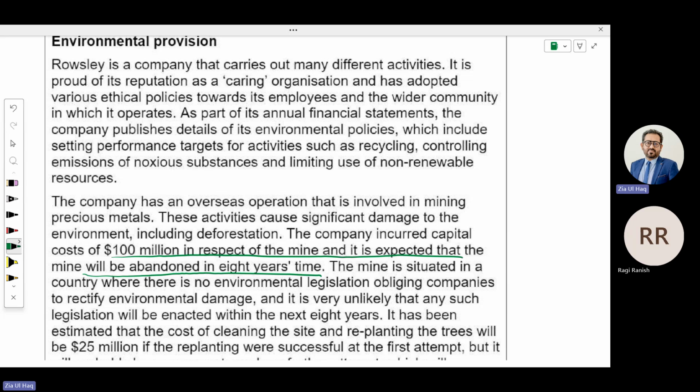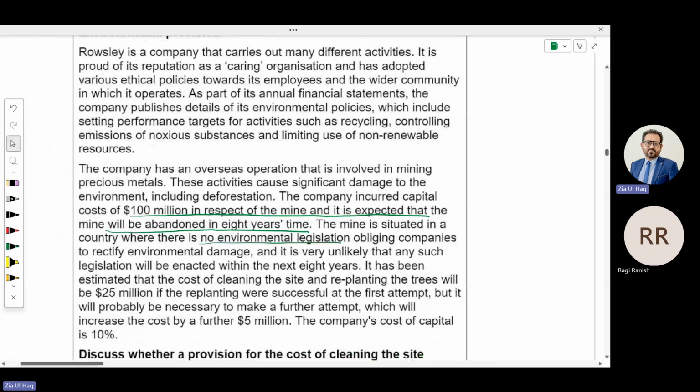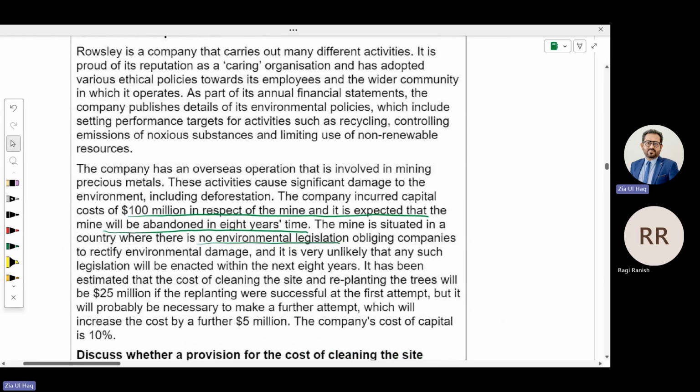The mine is situated in a country where there is no environmental legislation, so there is no legal obligation on companies to rectify environmental damage, and it is very unlikely that any such legislation will be enacted within the next 8 years. I mean, there will be no laws. As you are publishing in your annual reports, you have a constructive obligation from yourself.